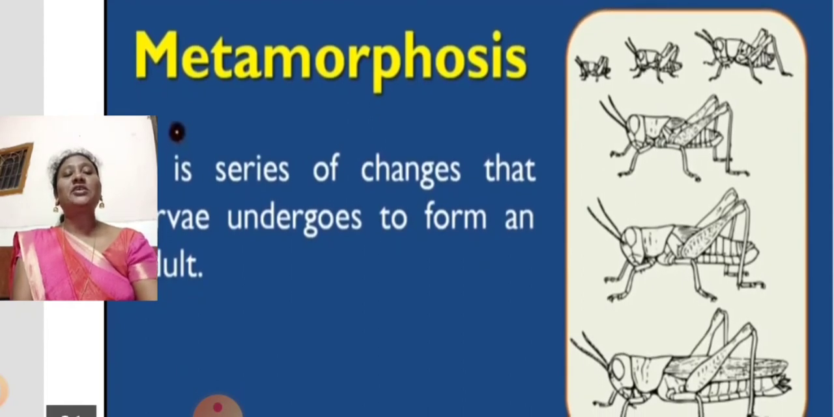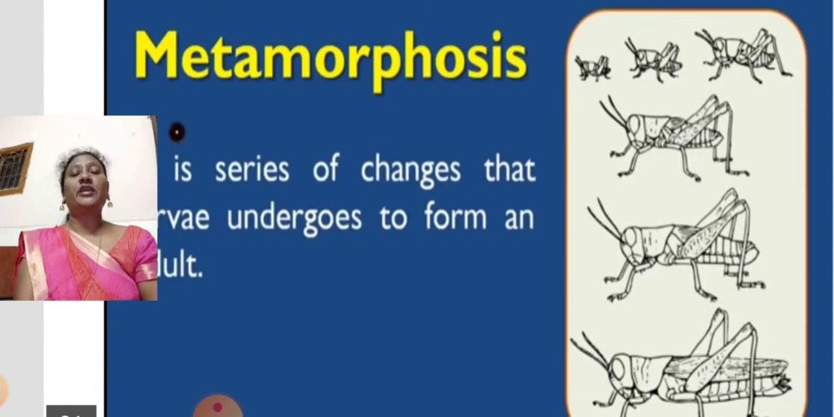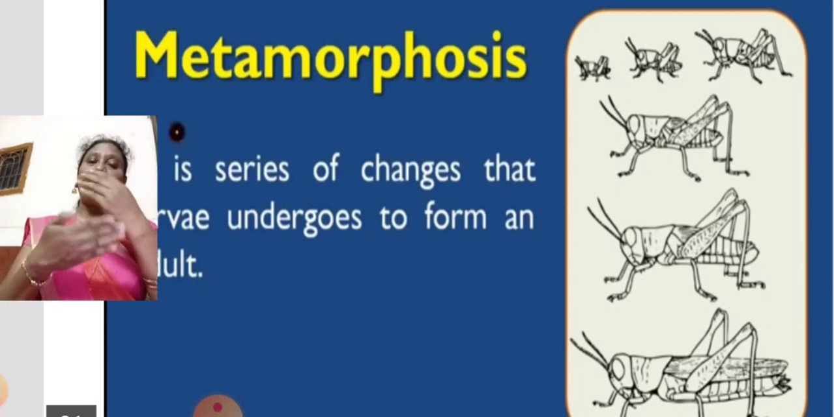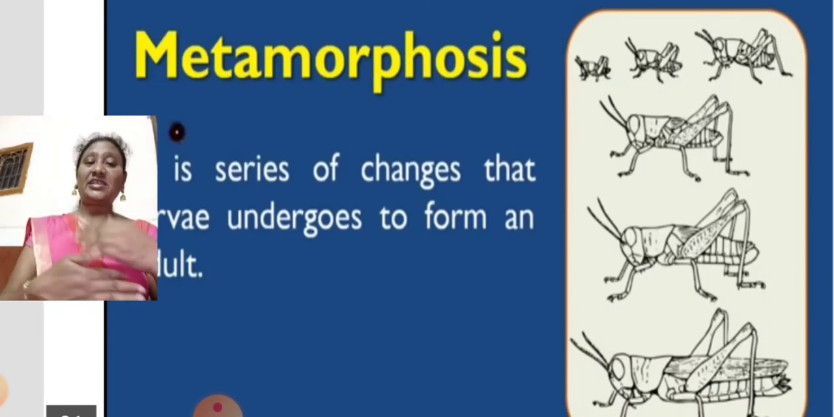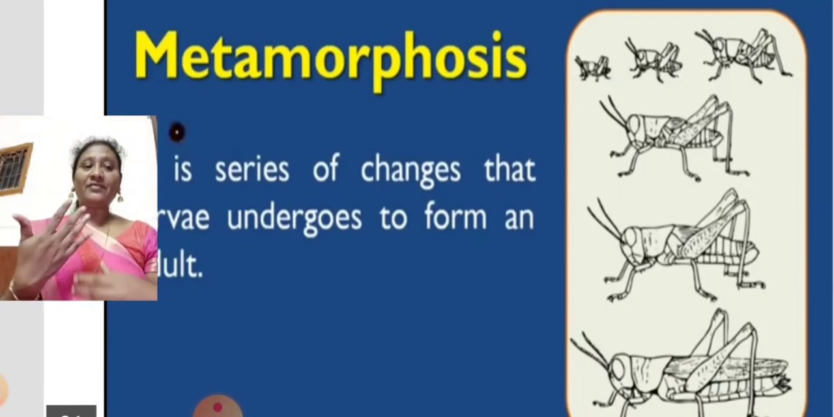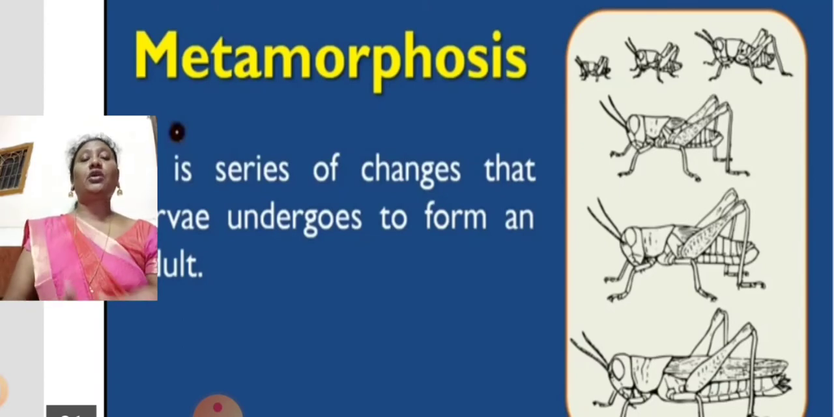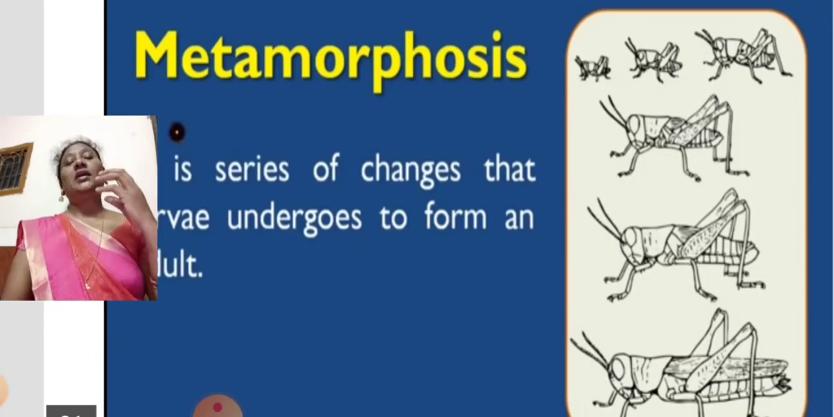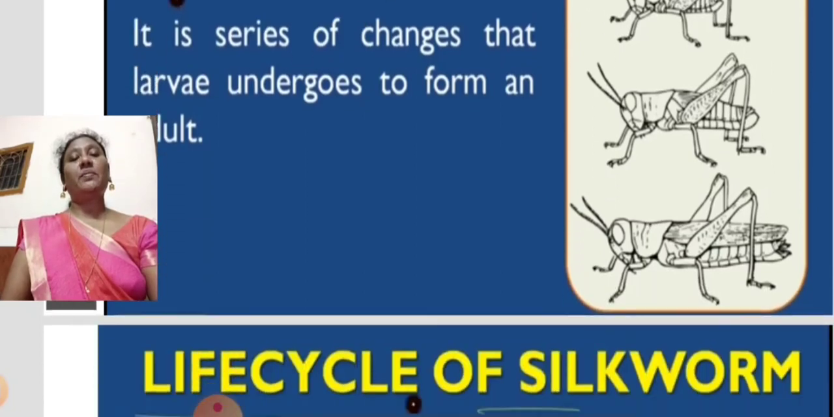In the previous session we already discussed the process of metamorphosis. What is metamorphosis? It is a series of changes that take place to form an adult, from the larva to the adult. It is a series, meaning in an orderly way they have some development throughout life. The changes which take place from the larva to the adult stage of insects or frogs or some animals, that process is called metamorphosis.